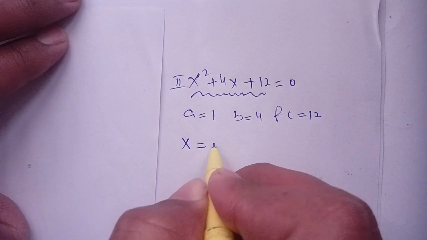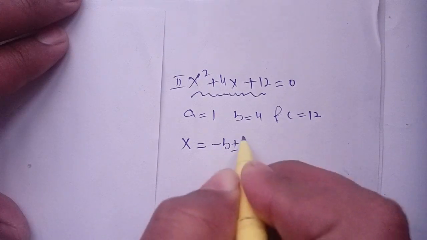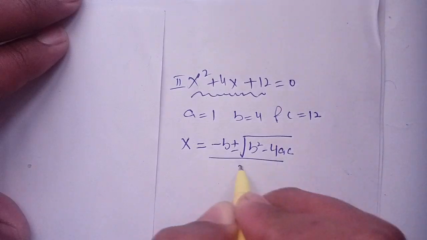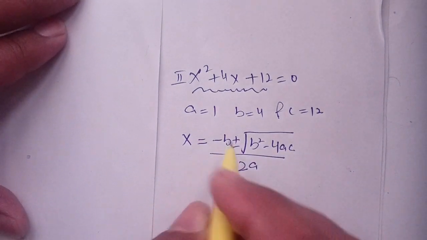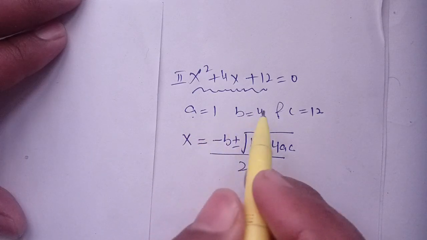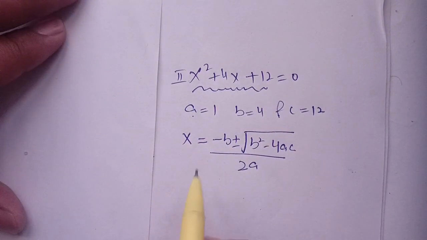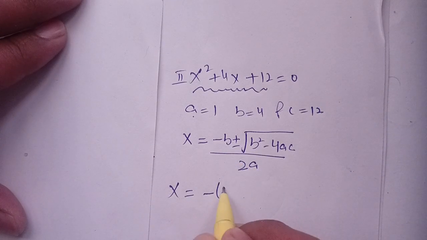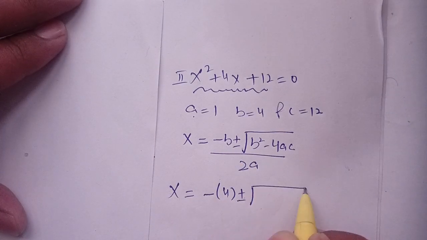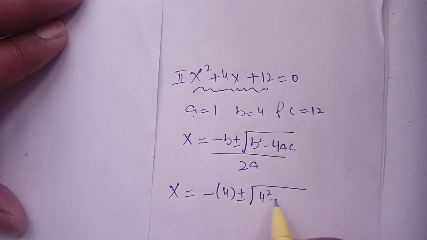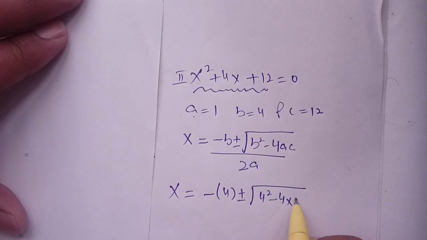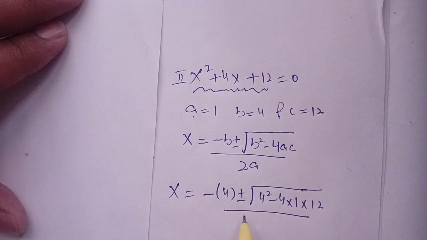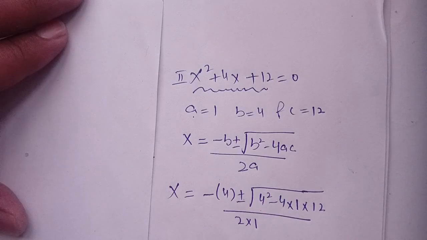We know that x is equal to minus b plus minus square root of b square minus 4ac, divided by 2a. Now, on substituting the values of a, b and c in this formula, we get x is equal to minus b, that is minus 4, plus minus square root of b square, means 4 square, minus 4 times a, means 1, times c, means 12, divided by 2 times a, means 2 times 1.